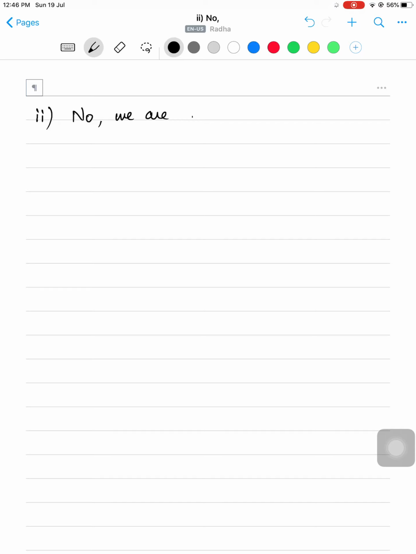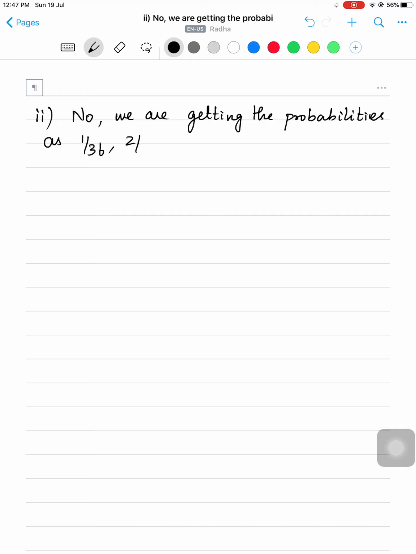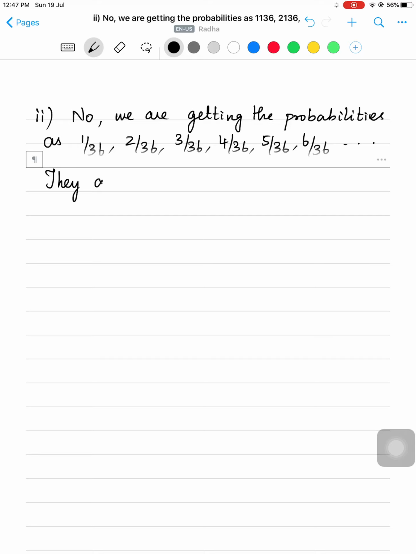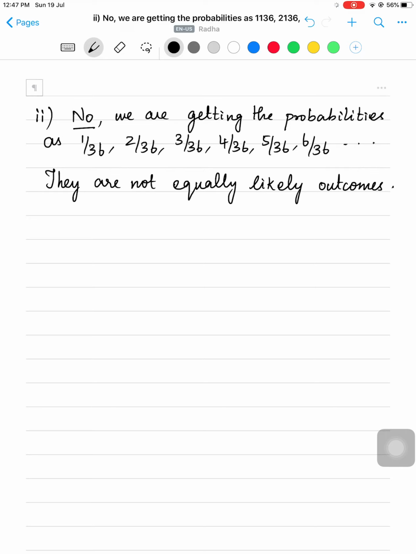We are getting the probabilities as 1 by 36, 2 by 36, 3 by 36, 4 by 36, 5 by 36, 6 by 36 and so on. So they are not equally likely. What do you mean by equally likely? If all the probabilities are the same, they are equally likely. So here they are not equally likely. So the argument is not correct, it is wrong.